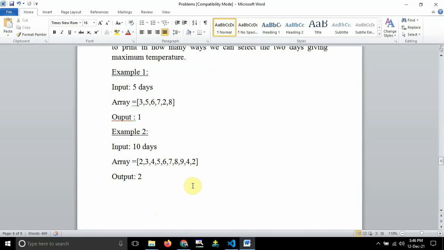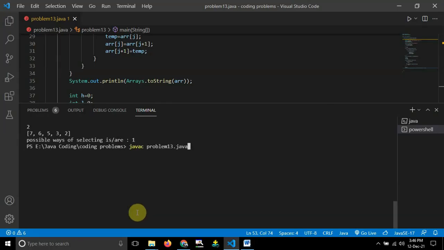Now let's go to another condition where it gives two possible ways: 2, 3, 4, 5, 6, 7, 8, 9, 4, 2. I will give this as the input for the next condition. So javac, and run. One second guys.